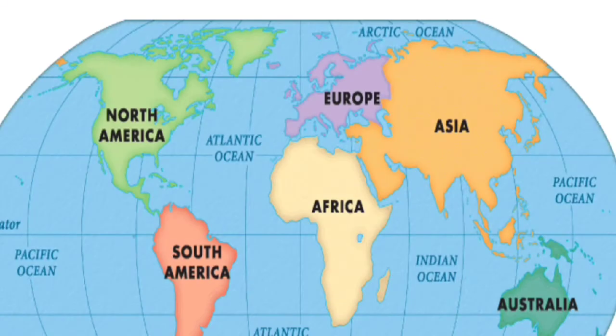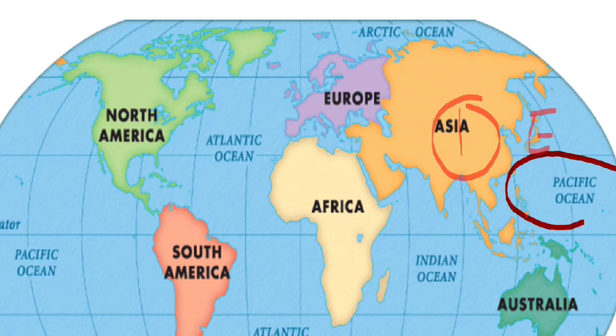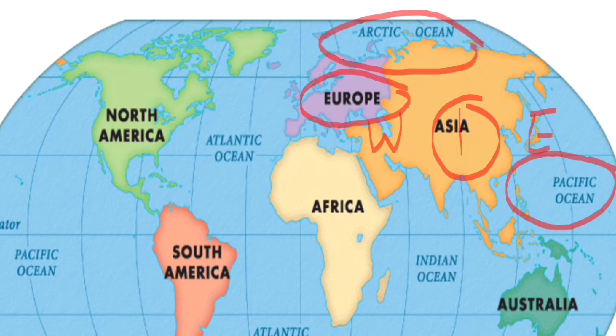Let's talk about the largest continent, which is Asia. Here you can see that the right side or the east of Asia is bounded by Pacific Ocean and the left or west side of Asia is connected with Europe. North is surrounded by Arctic Ocean and south or downside is bounded by Indian Ocean.